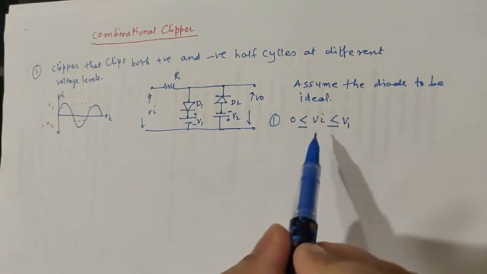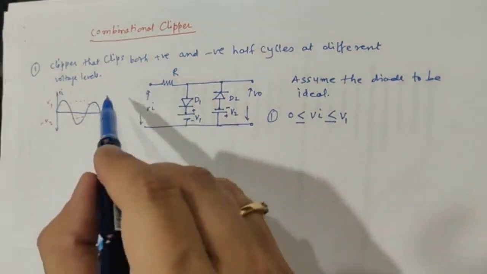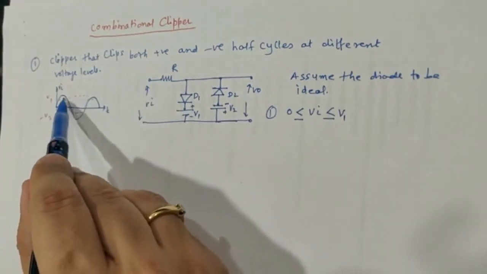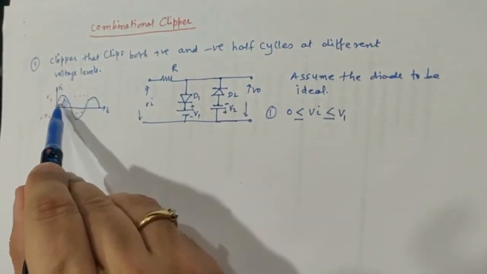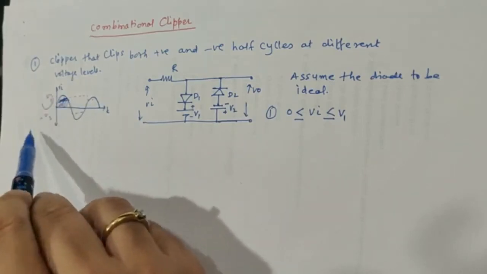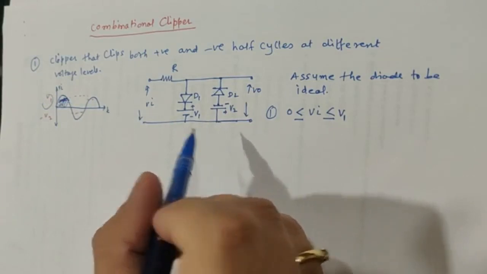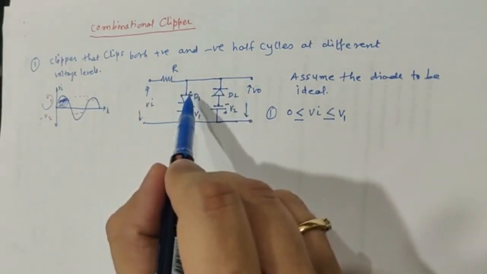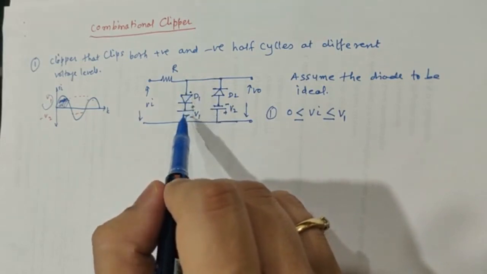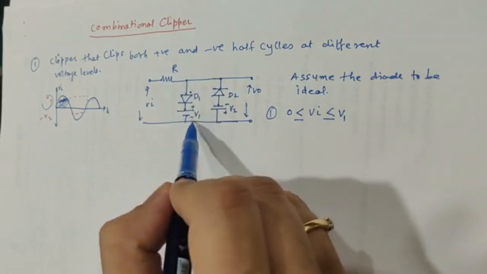Now you are considering that the input voltage is in between 0 and V1, means this voltage from 0 to V1. You are considering this shaded portion only till this point, called V1. Now in this case what will happen, the anode of diode D1, means this point, is less positive with respect to cathode. Why? Because the input voltage is lesser than V1.